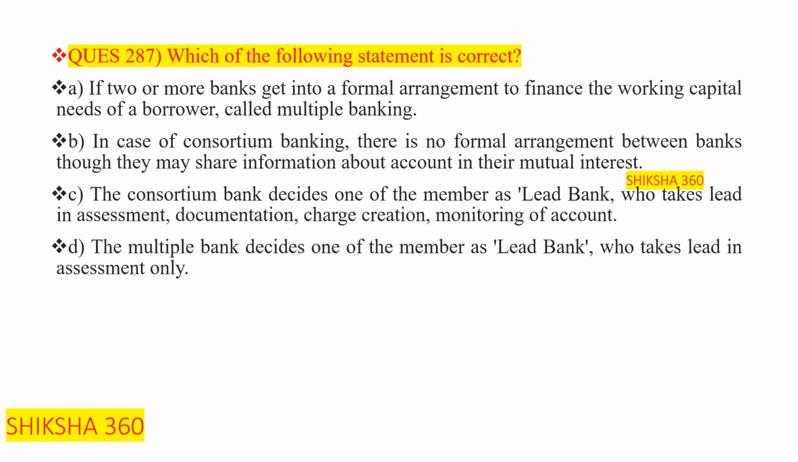Here we have to find which one of the following statements is correct. First one is, if two or more banks get into a formal agreement to finance the working capital needs of a borrower, it is called multiple banking. This is basically known as consortium banking.